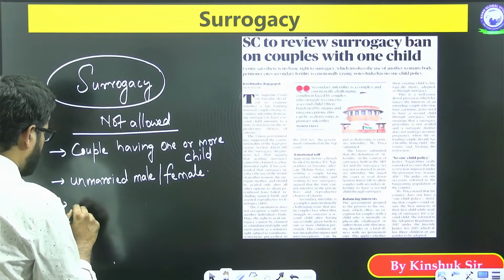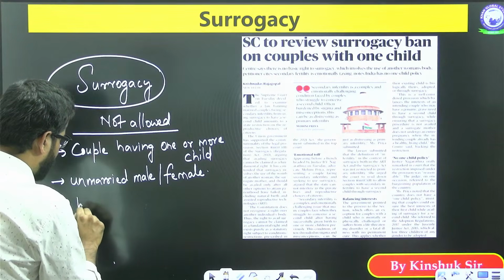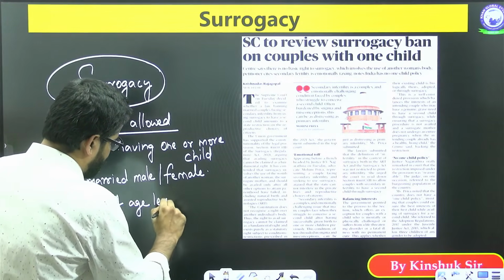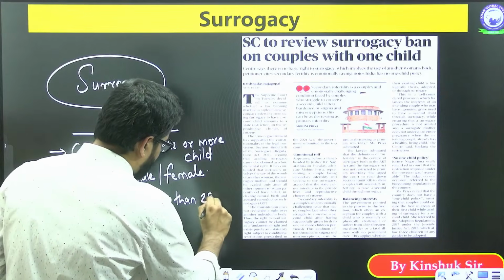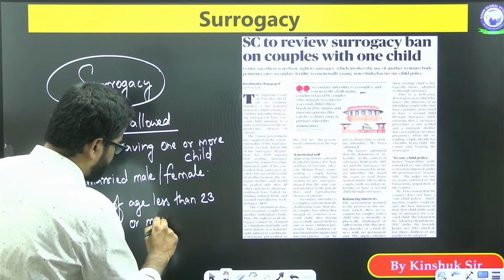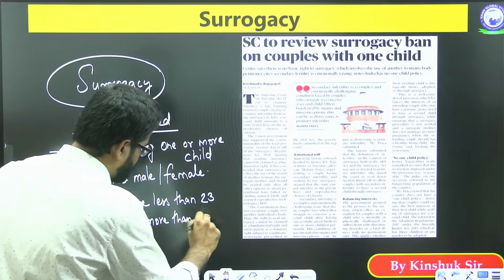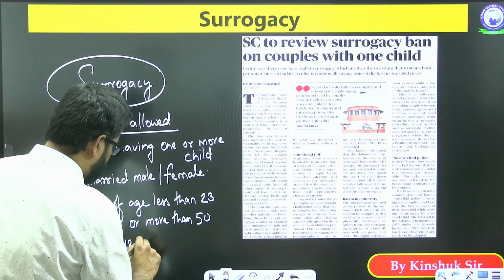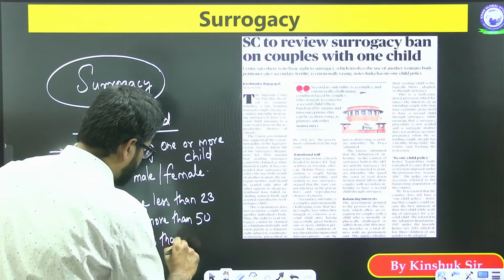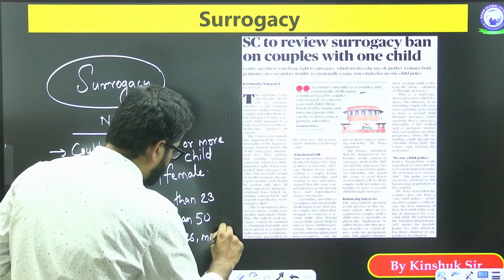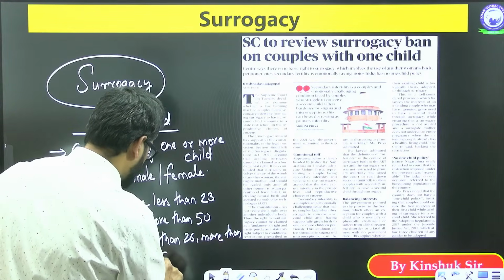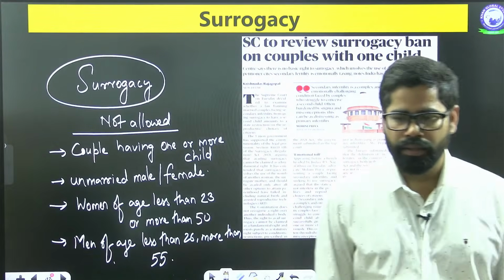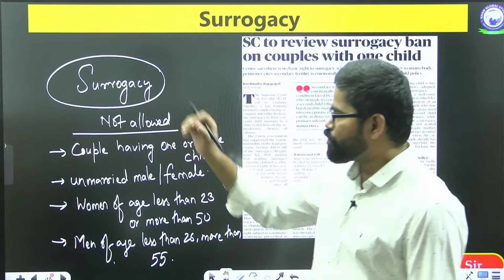So women of age less than 23 or more than 50, and men of age less than 26 or more than 55, they are also not allowed, even if they are married. So this is one thing which we see in the case of surrogacy.